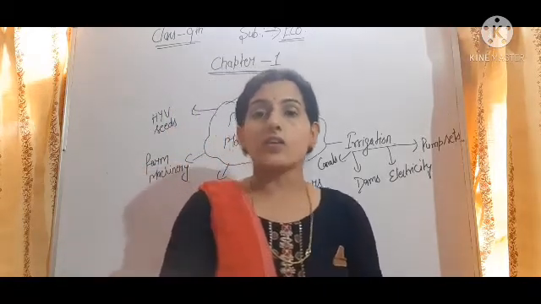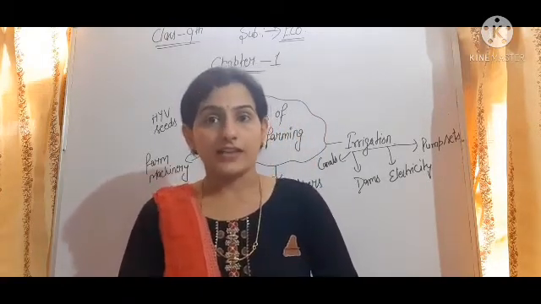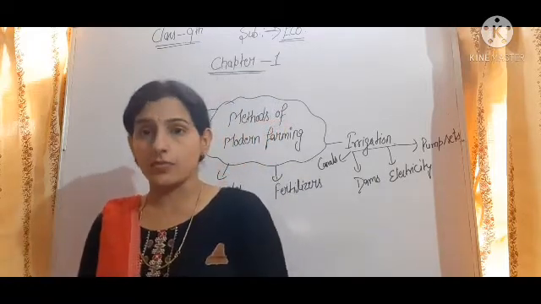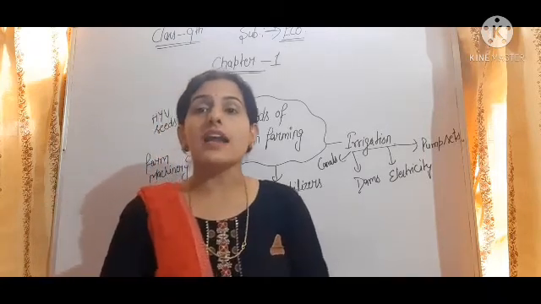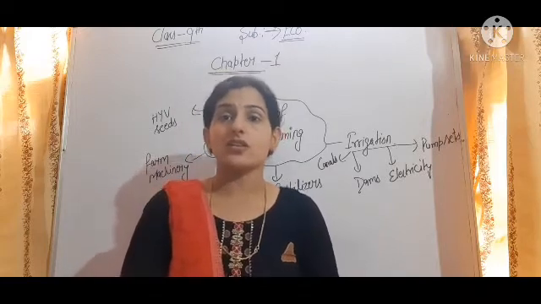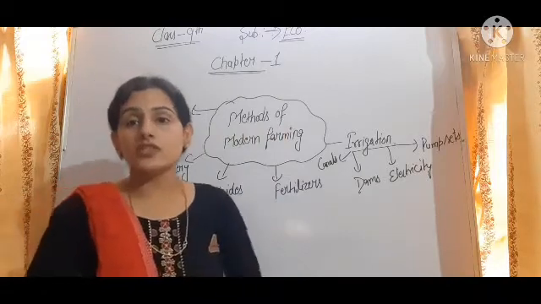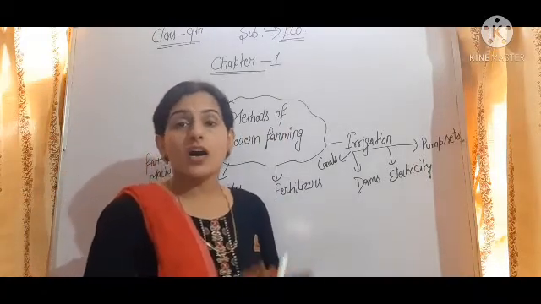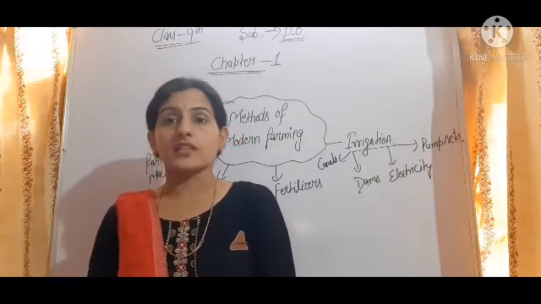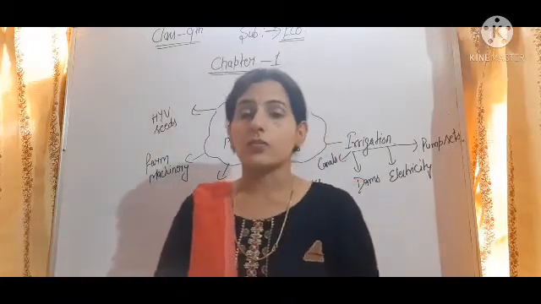We talked about the factors of production, that is, how production is done with the help of factors, using raw material, we can say. So what are the main factors of production? The factors of production are land, labor, and capital: physical capital, working capital, fixed capital. Then we talk about the organization of production, that is, how these factors of production are combined or organized in such a way that the producer gets maximum output from them.